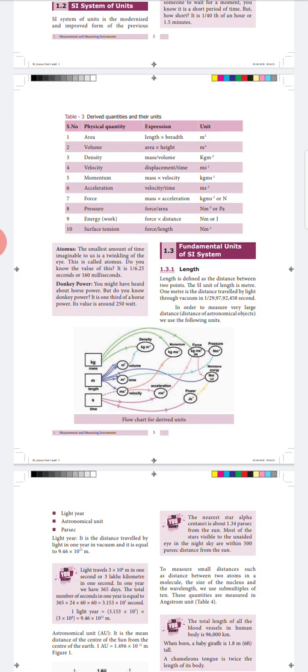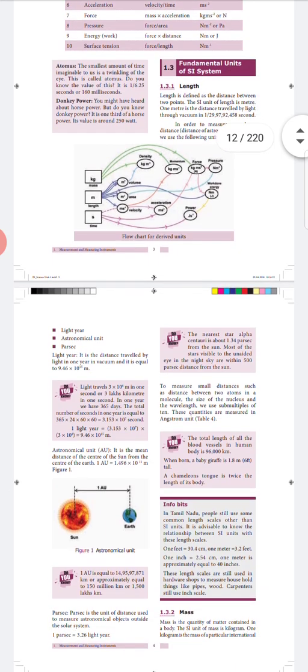And the next topic is fundamental units of the SI system. In that, the first one is length. What is length? Length is the distance between two known points, and its SI unit is meter. 1 meter, otherwise, we can measure it as the distance light travels in vacuum in 1 by 29 crore 97 lakh 92,458 second. That is called 1 meter.